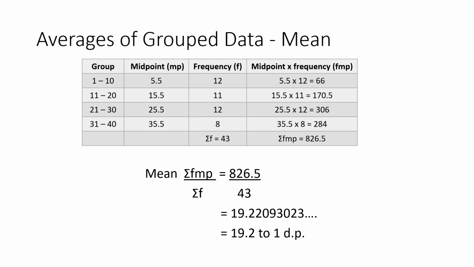Once again, I sum up my frequency to get 43. So our mean is going to be the sum of frequency multiplied by midpoint, which is 826.5, the last column total, divided by the frequency total, which is 43. And that gives me 19.2209, etc., which gives me 19.2.